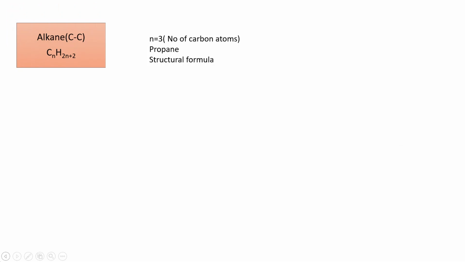Let's understand how to write the structural formula of the next alkane when N is equal to 3. If the number of carbon atoms becomes 3, then the prefix is PROP. Prop indicates that the number of carbon atoms is 3. And since it is an alkane, the suffix will be ANE, indicating that it comes from the family of alkane. Now let us understand how to draw the structural formula of propane.